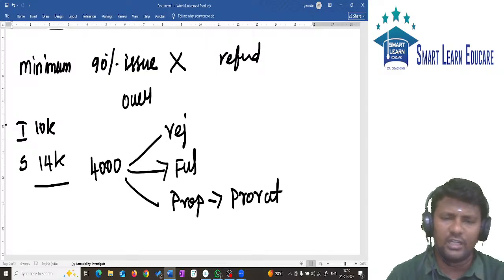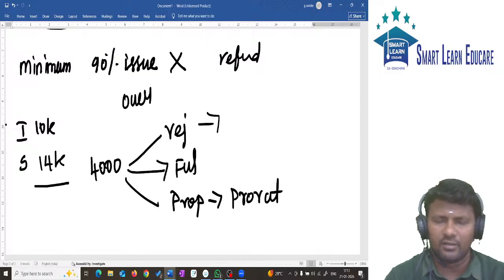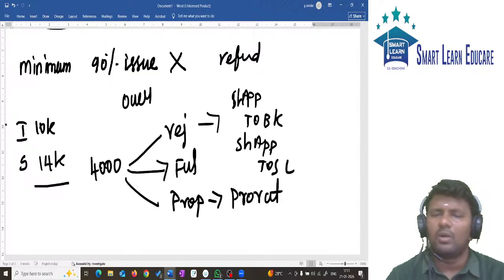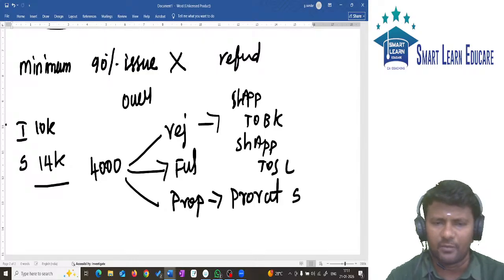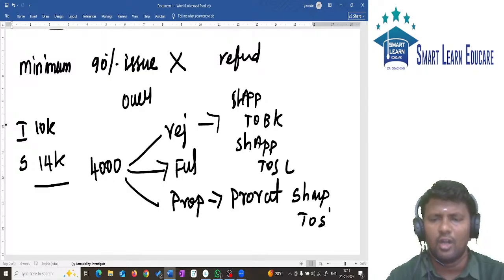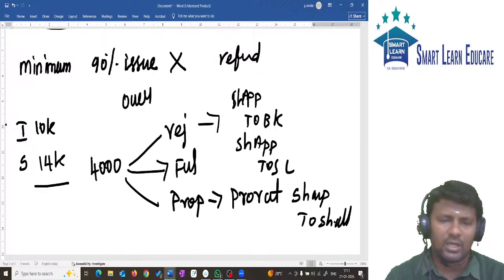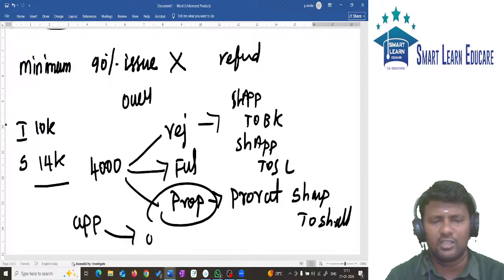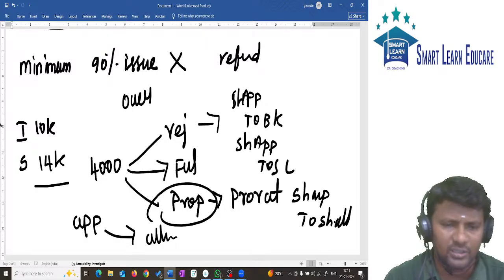What is the journal entry for full rejection? Share application account debit to bank. What is the entry for full allotment? Share application account debit to share capital. What is the entry for proportionate allotment? Share application account debit to share allotment. Whatever excess money you paid at the application stage is adjusted towards allotment, and that is called pro rata allotment.